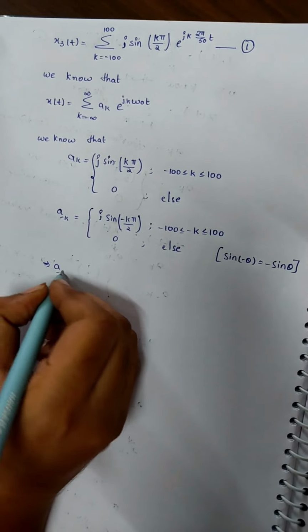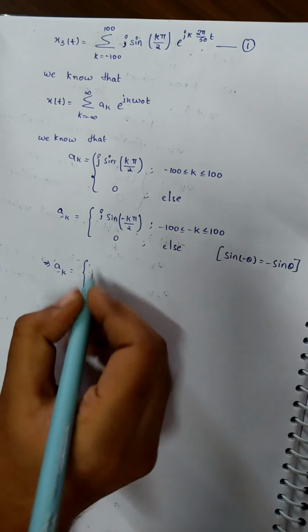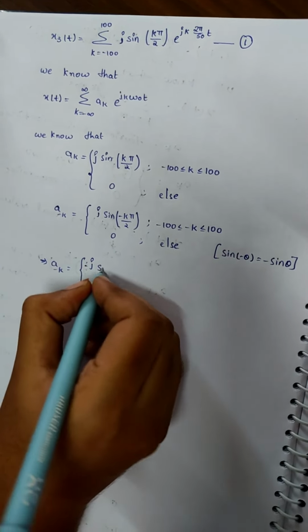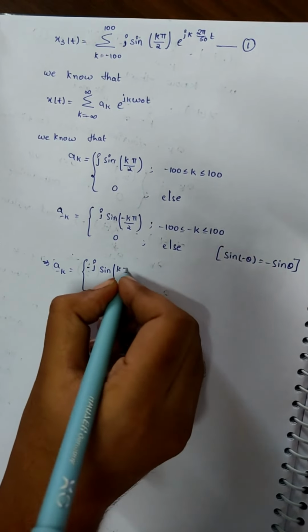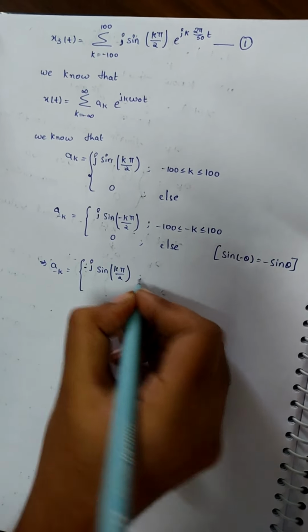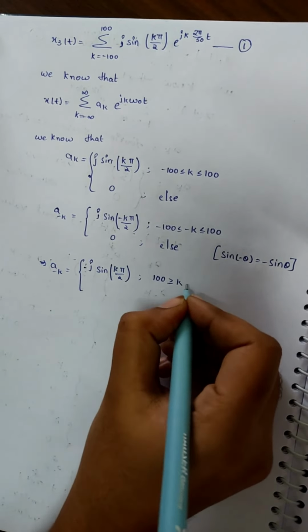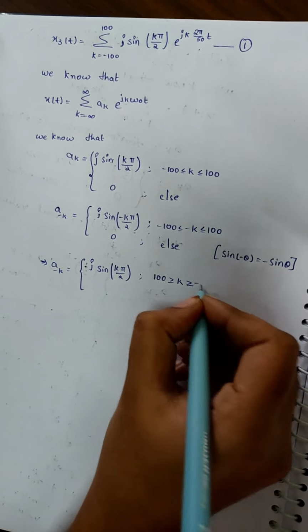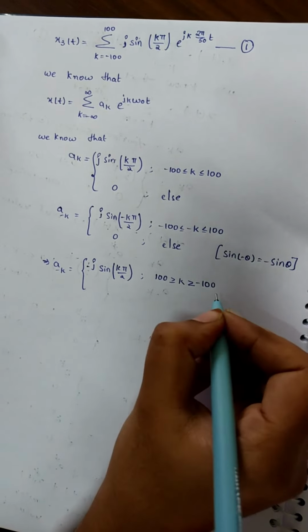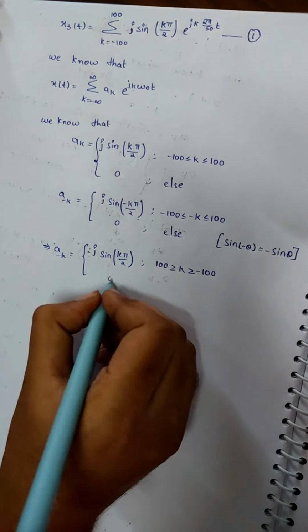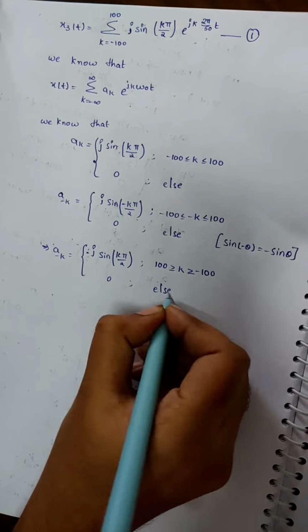That implies a minus k is equal to minus j sine k pi by 2, where the limits are 100 greater than or equal to k greater than or equal to minus 100, 0 else.